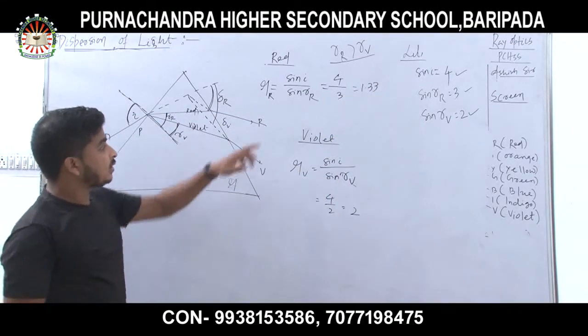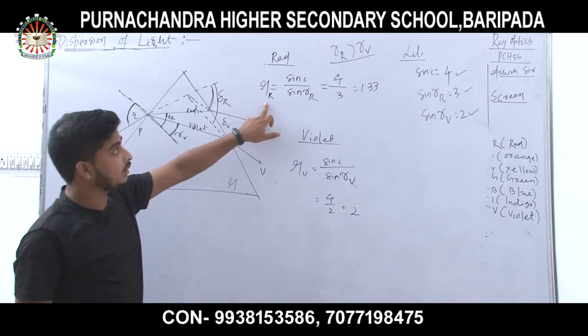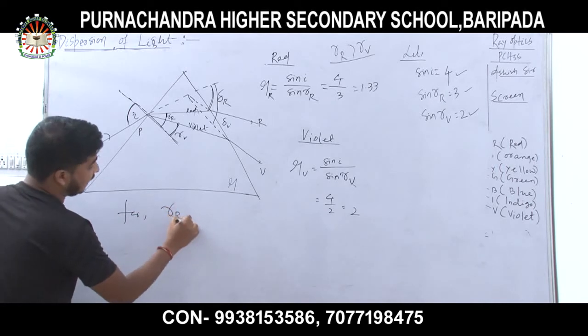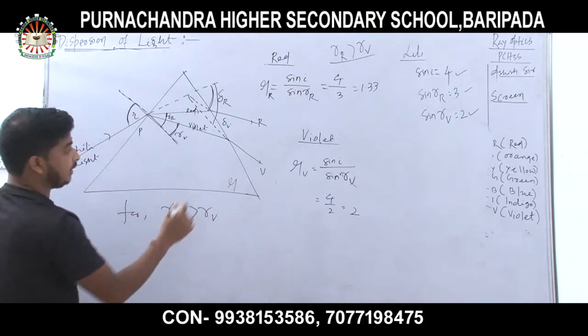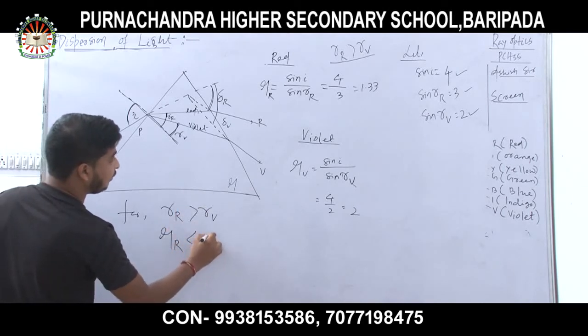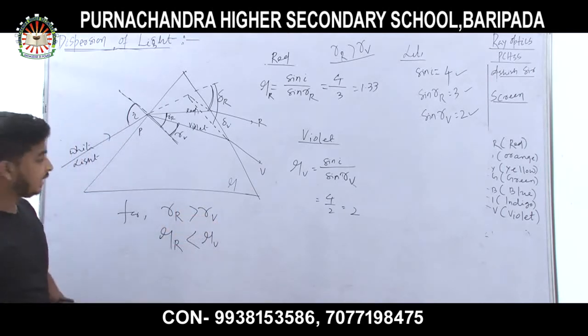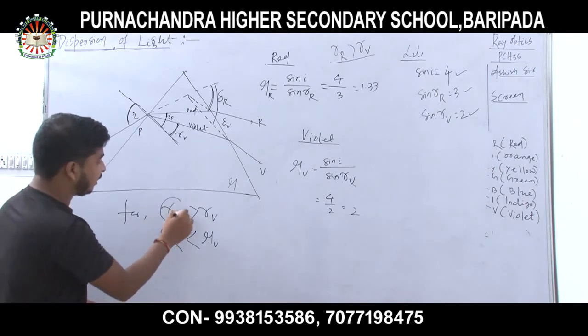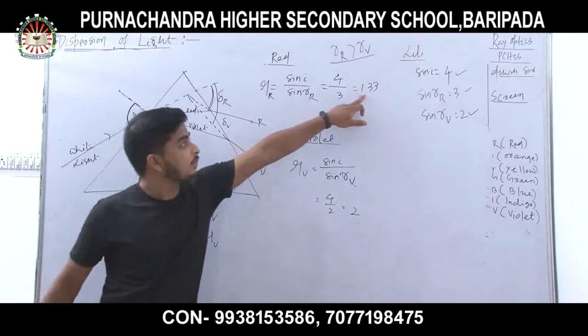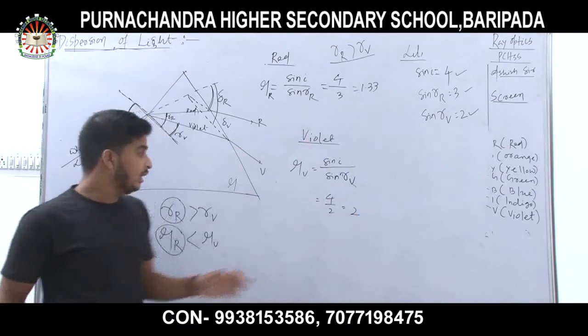Got my point? So I found that for R of R greater than R of V, mu of R is less than mu of V, because the angle of refraction is more for red color, so the refractive index of red color is less than that of violet color.